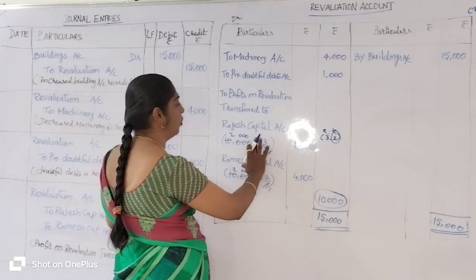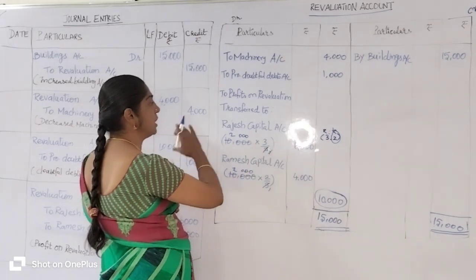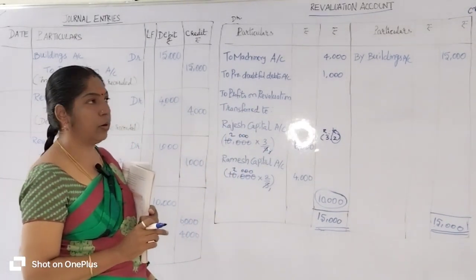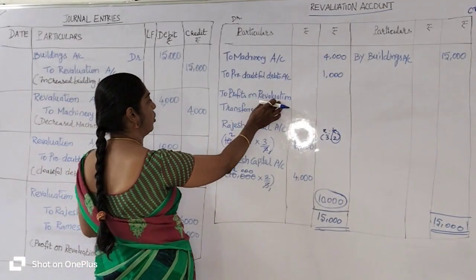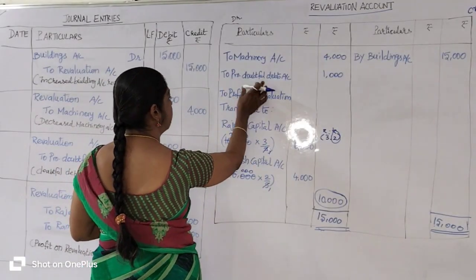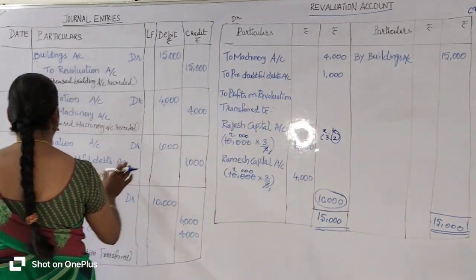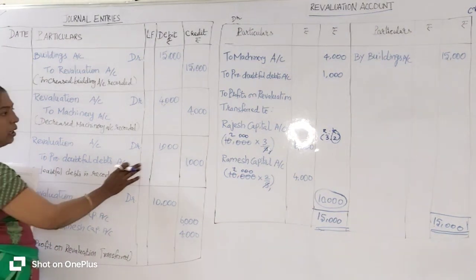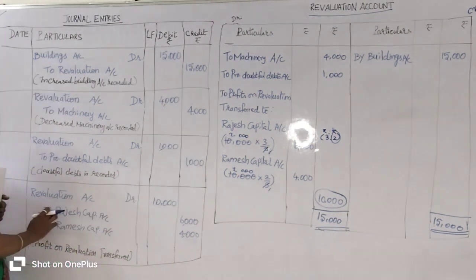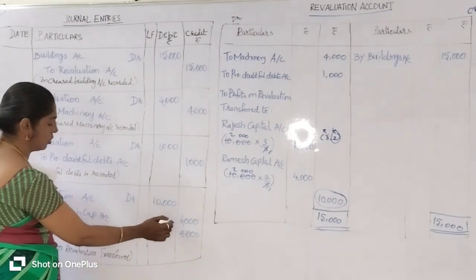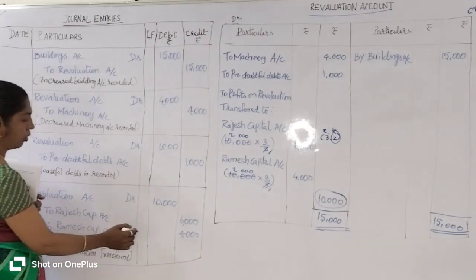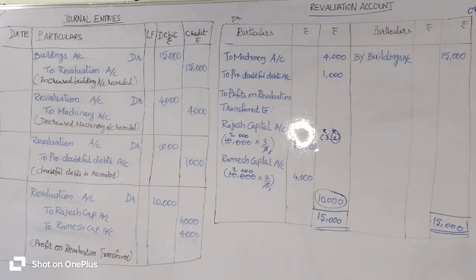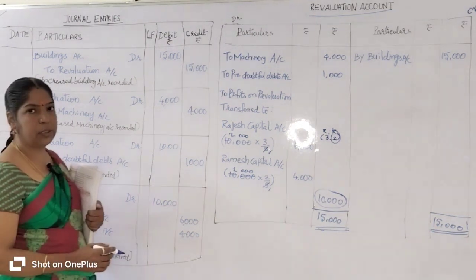Now we are going to pass the journal entry for that profit. Okay, so where is the revaluation account? Revaluation account is on the debit side. So you enter Revaluation Account Debtor, 10,000 rupees, To Rajesh's Capital Account 6,000 and Ramesh's Capital Account 4,000 rupees. And what is the narration? Profit on revaluation transferred.